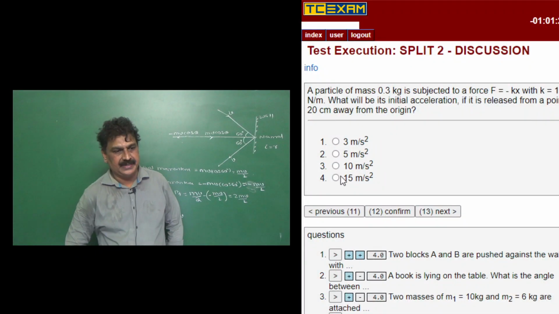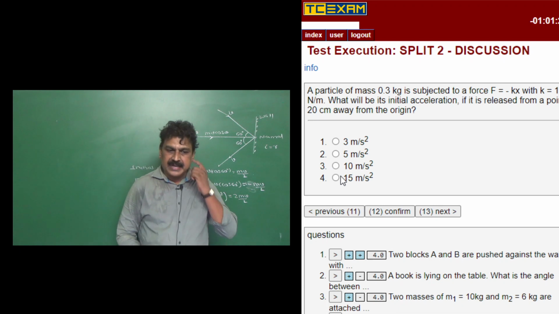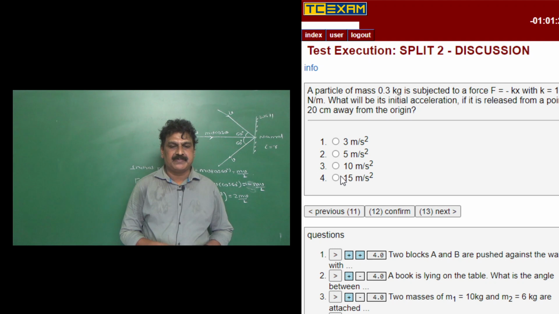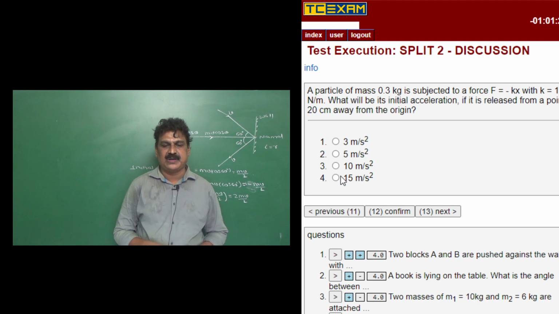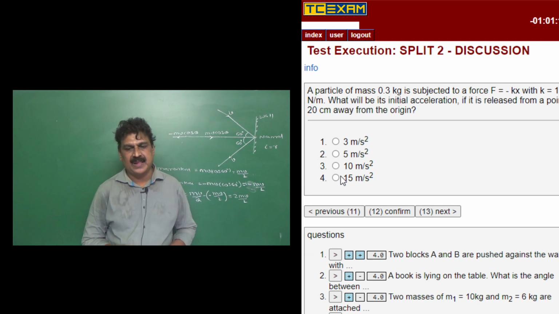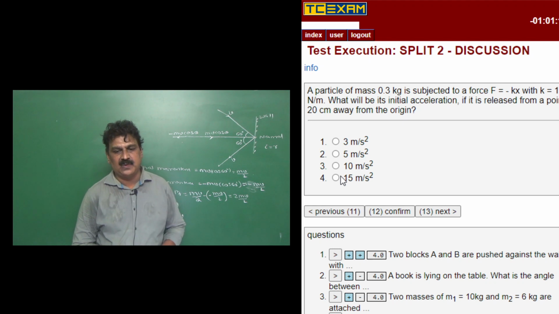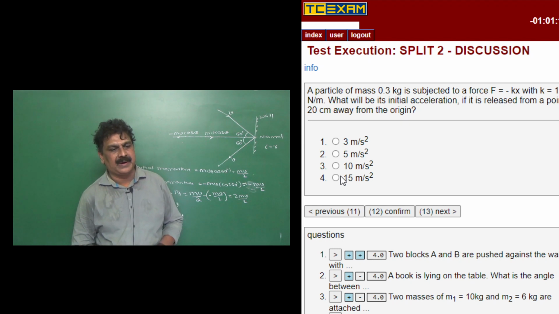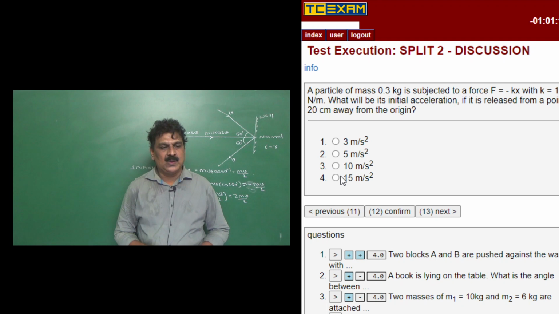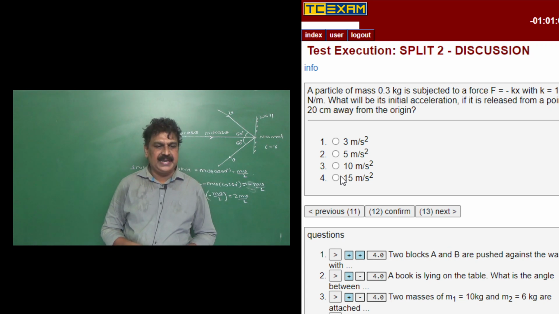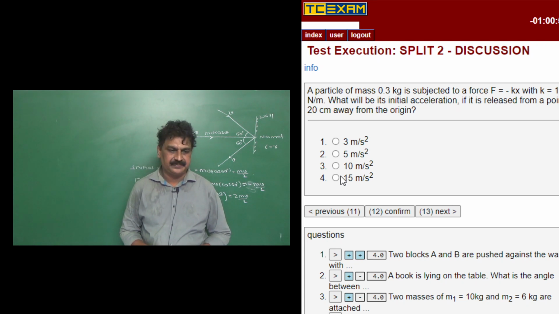The next question. A particle of mass 0.3 kg is subjected to a force F is equal to minus kx with K is equal to 15 Newton per meter. So what will be its initial acceleration if it is released from a point 20 centimeter away from the origin?